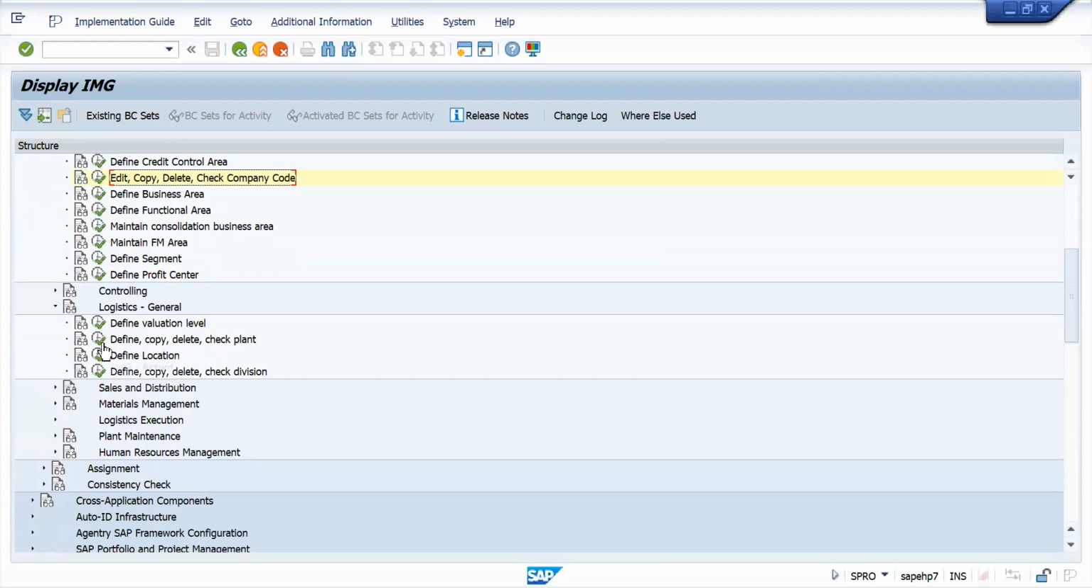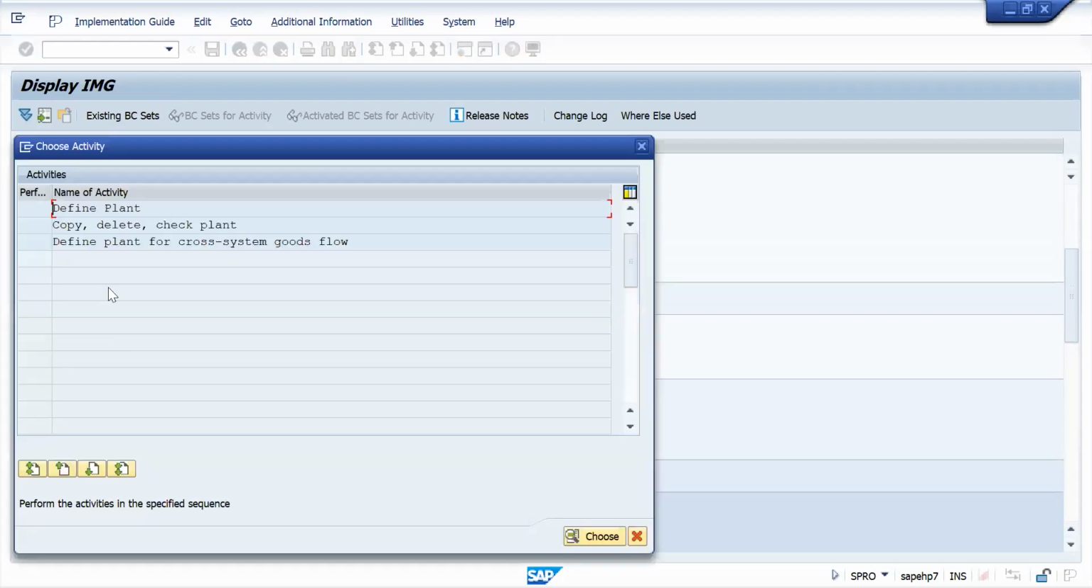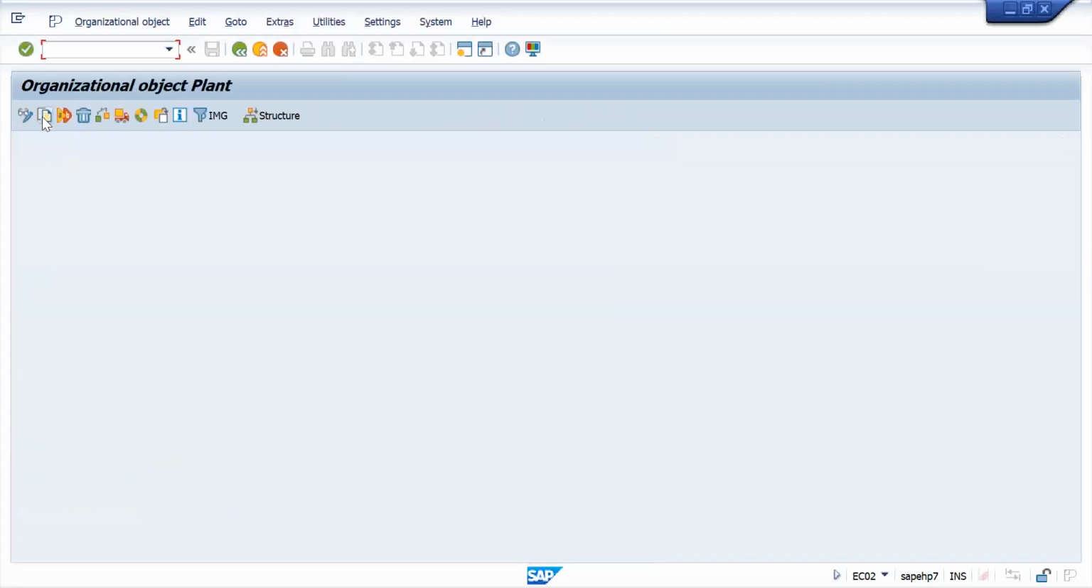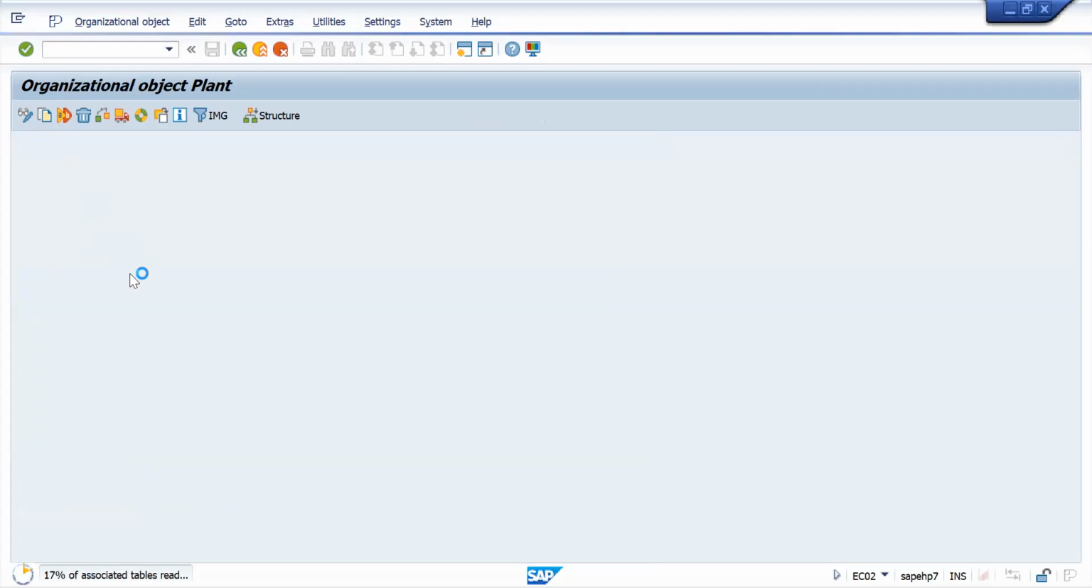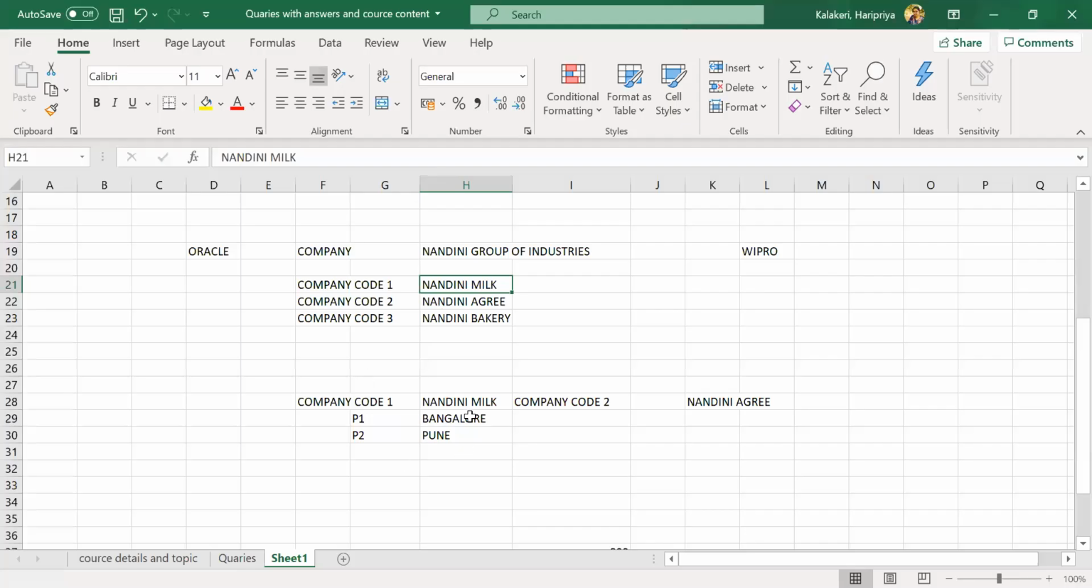Define, copy, delete, check plant is there. Execute this one. So instead of going to define, I will copy from standard. Copy, delete, check plant. Again, same thing. Here, I have the standard plant SGP1. SG02 is the standard company code. You can note it down. I will copy from plant SGP1 and create my own plant, Bangalore plant.